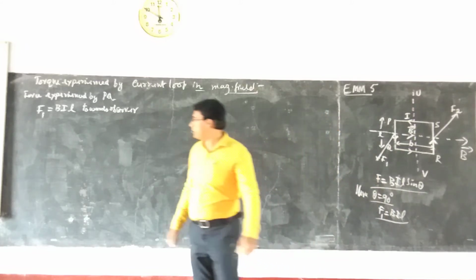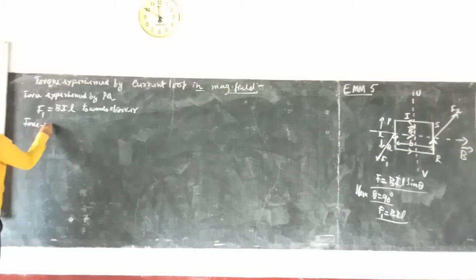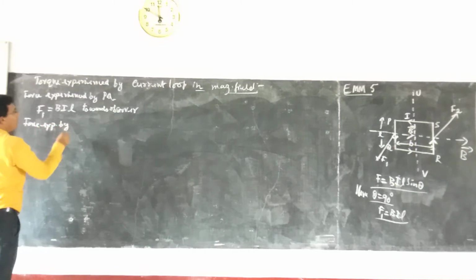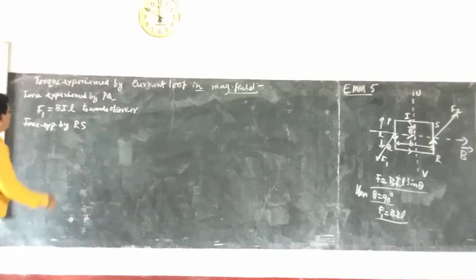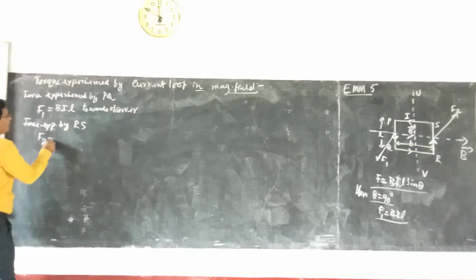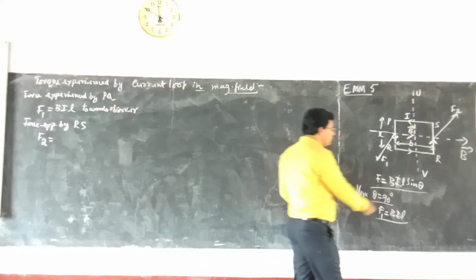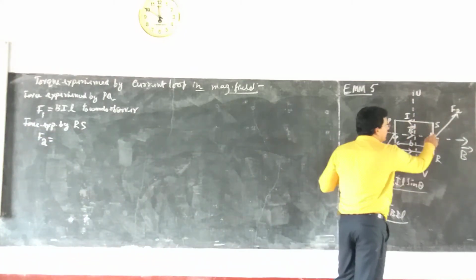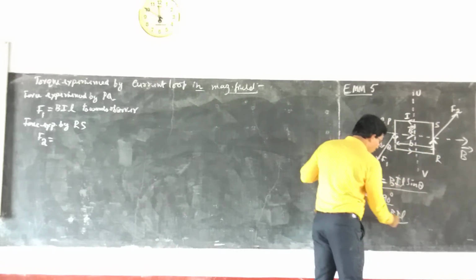So what is the force experienced? Let us write it. Force experienced by the side RS, we take it as F2. What is the magnitude? Once again apply this formula. Theta is 90 degree only, and F1 equal to BIL.